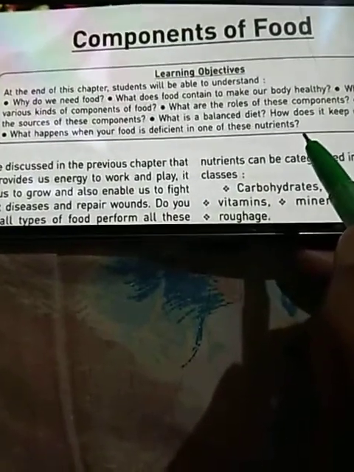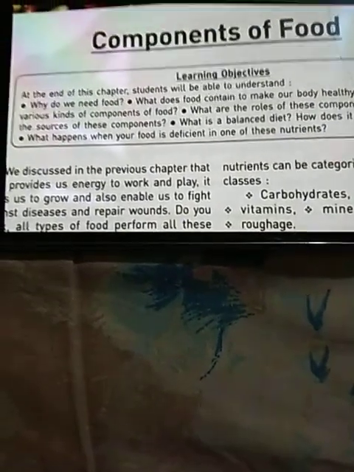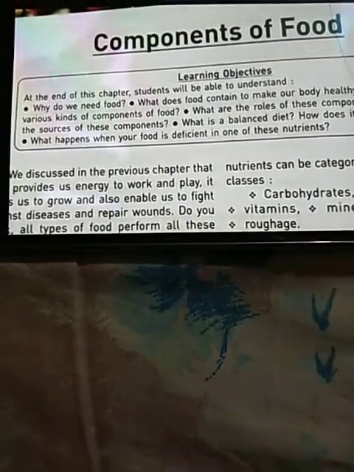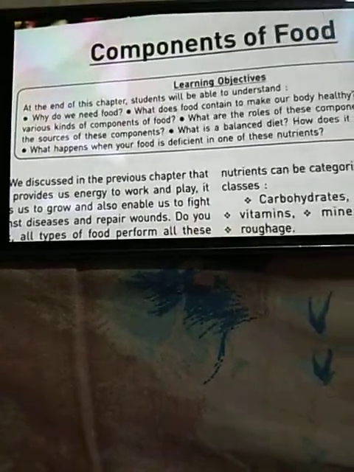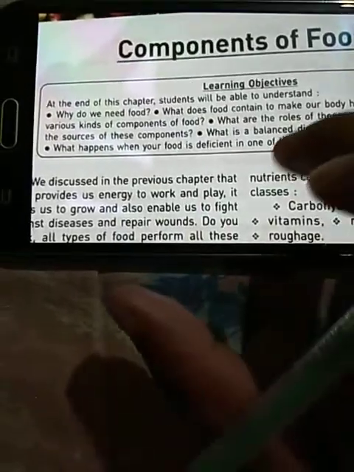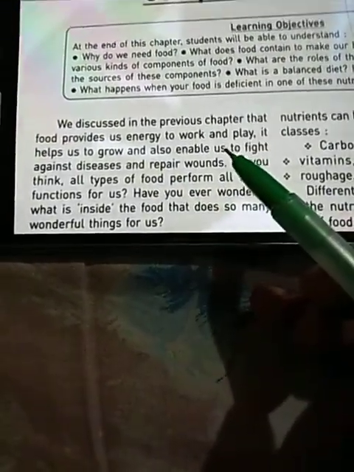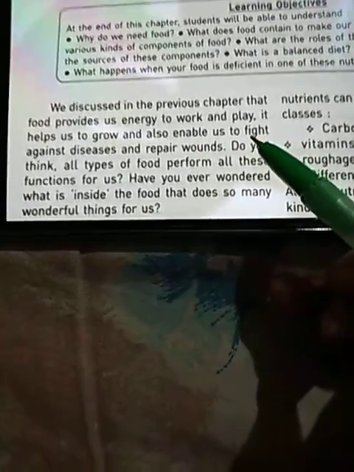So I would suggest, children, please keep your pencil with you so that you can underline and note down the important topics by pausing the video. Let's get started. In the previous chapter, we discussed that food provides us energy to work and to play.